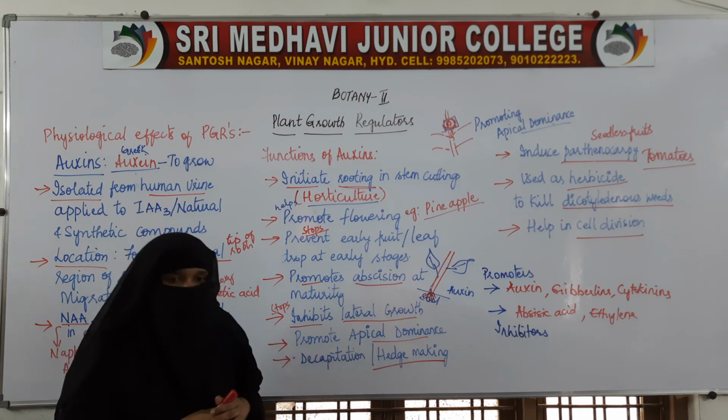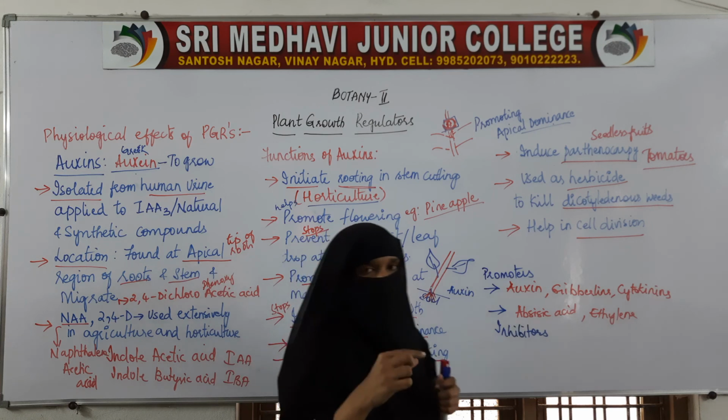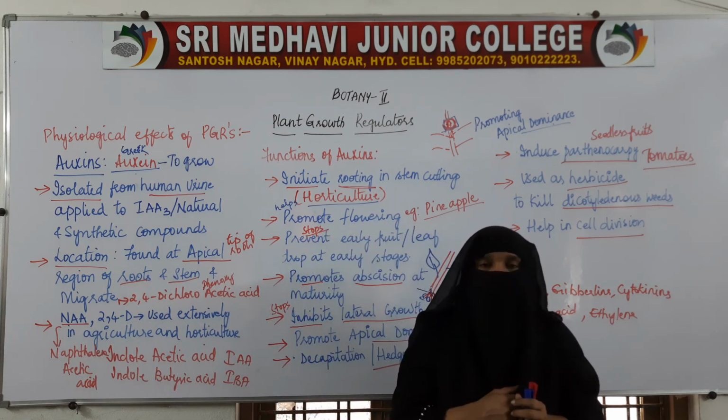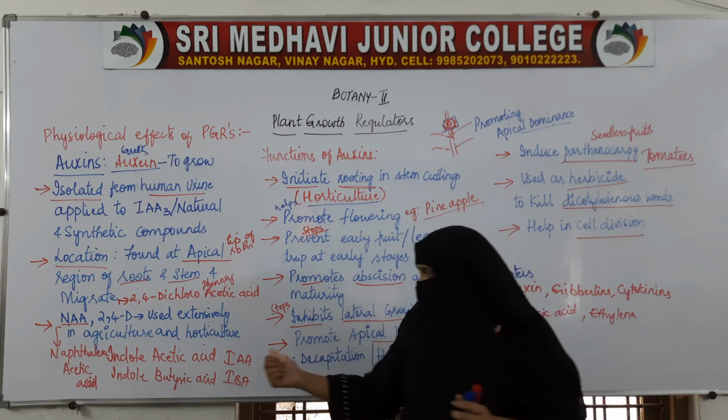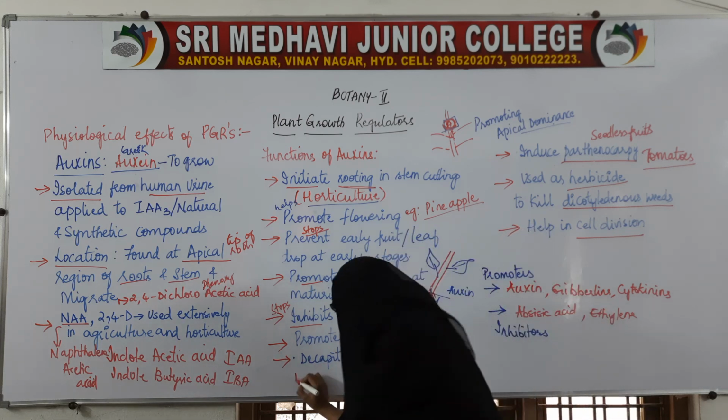And when you decapitate the tips of the shoot, hedge making can be done. The same formula of decapitation is also used in tree plantations.